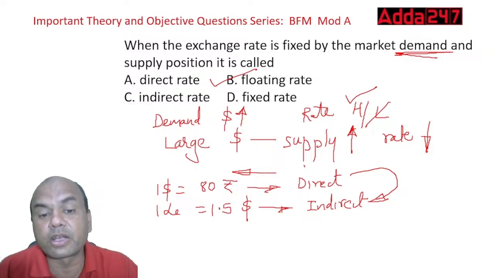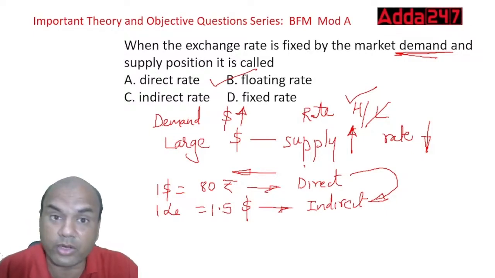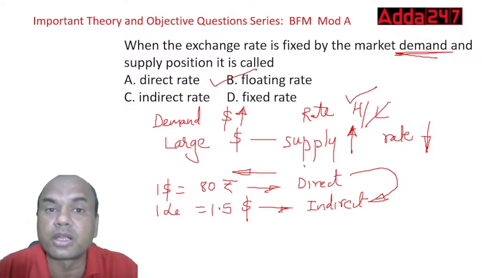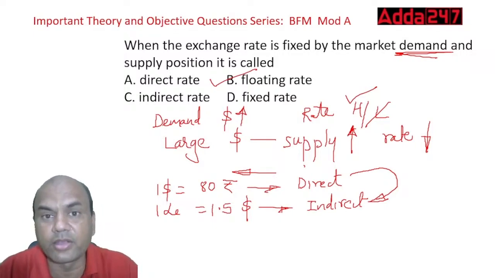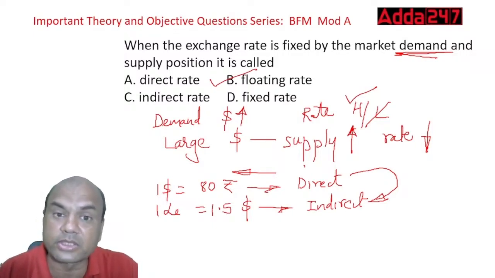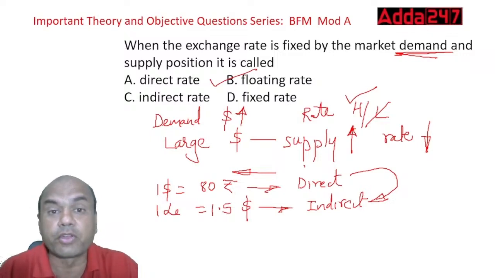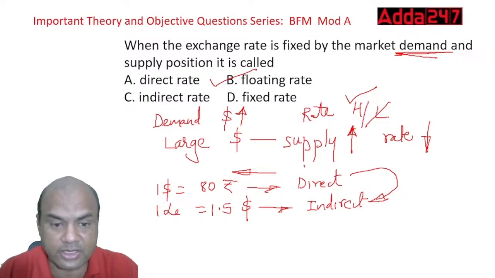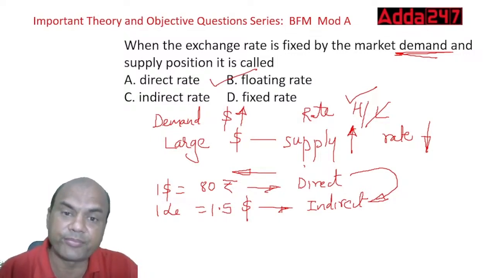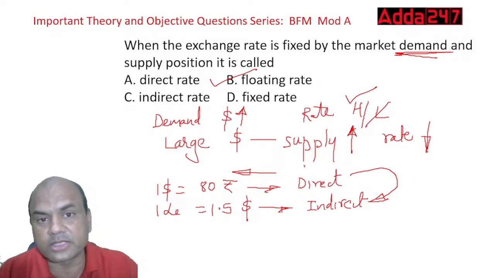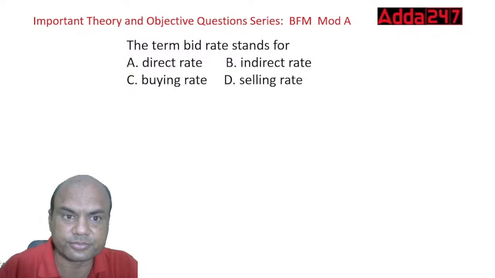We will be the governing power, because we are already planning to grow to the third largest economy. We are right now at fifth and moving towards third. When we move towards the third, these rates will change. So this is the concept of direct, indirect, floating and fixed.